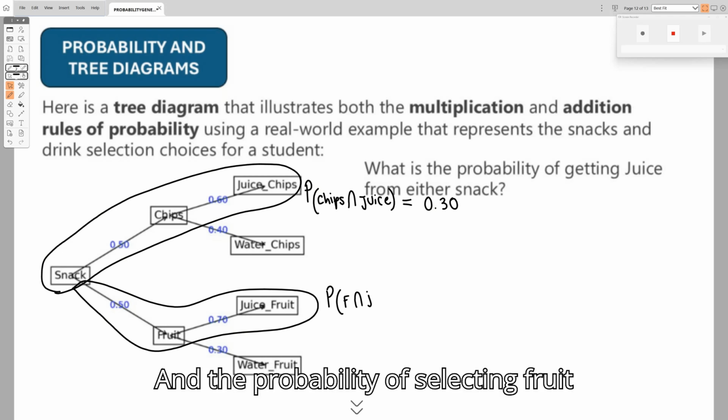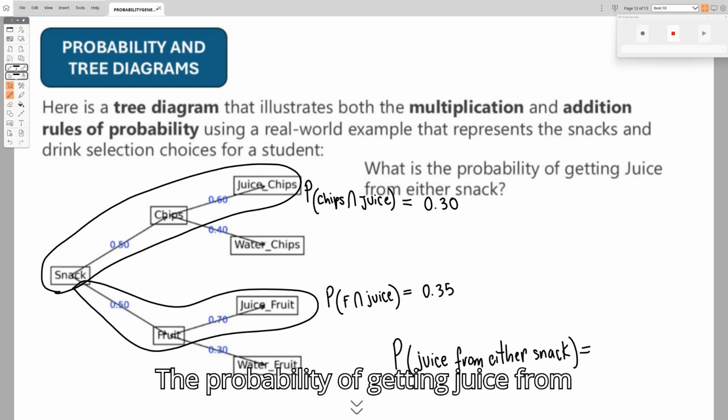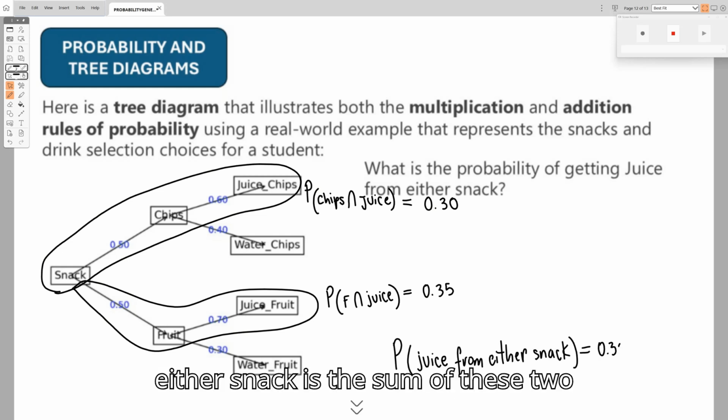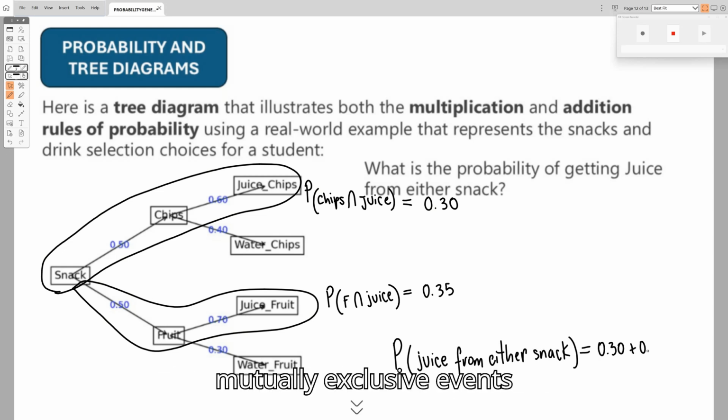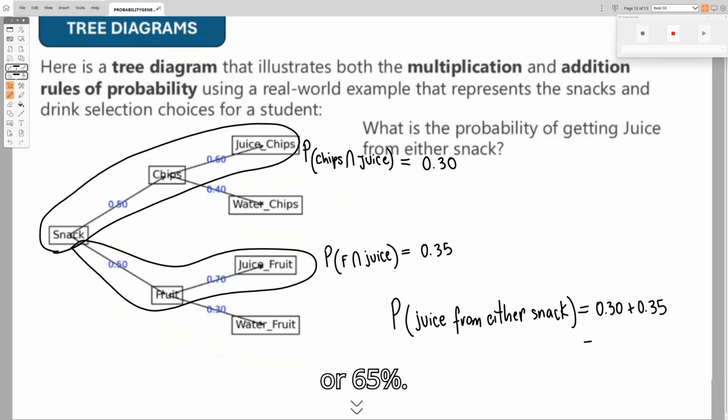And the probability of selecting fruit and juice, 0.35. The probability of getting juice from either snack is the sum of these two mutually exclusive events, 0.30 plus 0.35, 0.65, or 65%.